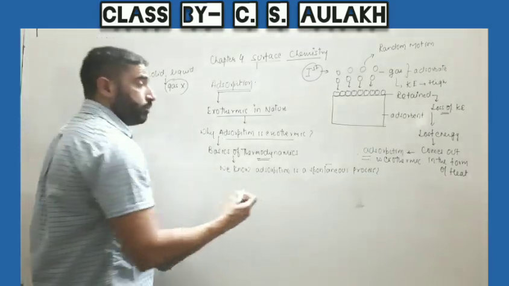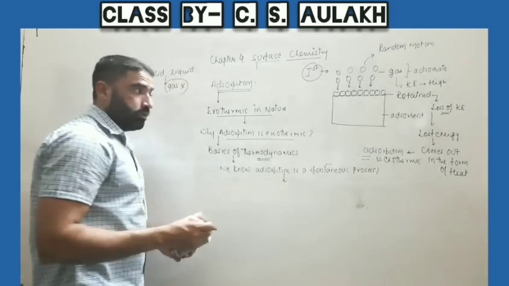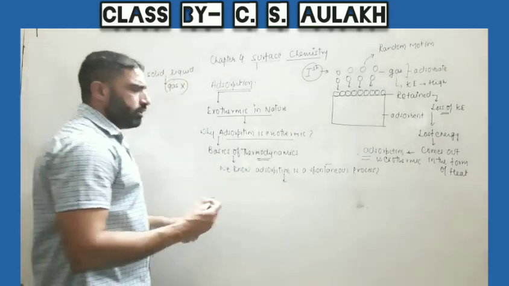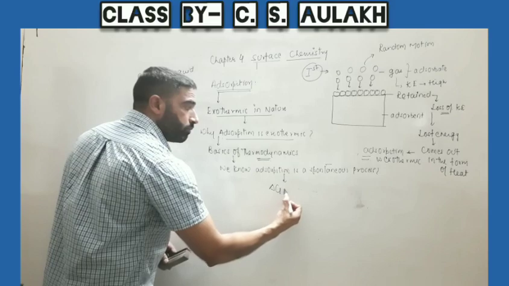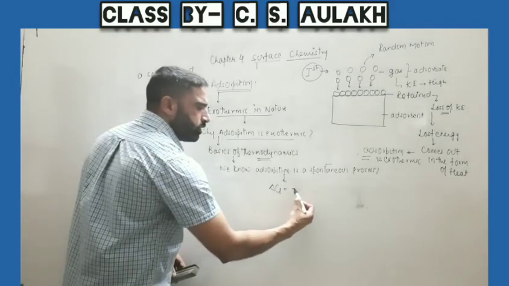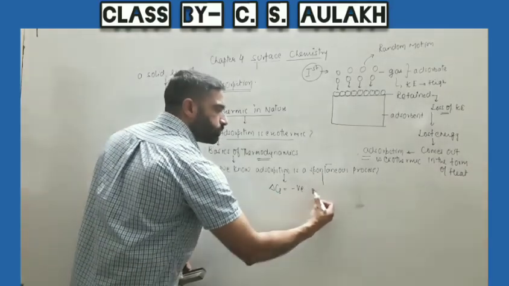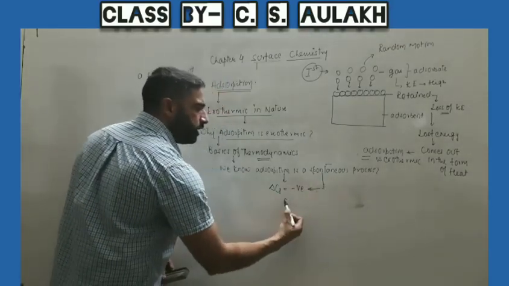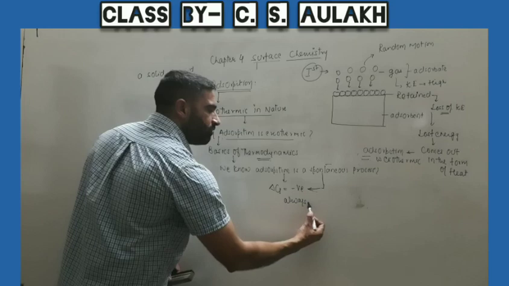And from the concepts of spontaneity, there is a most accepted concept, that is the Gibbs free energy. We know for a spontaneous process delta G is always negative.